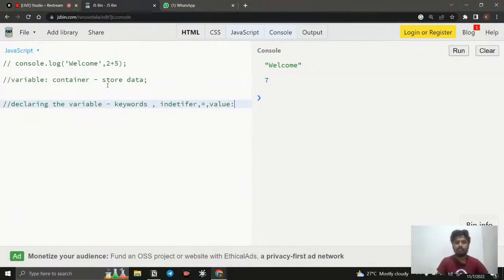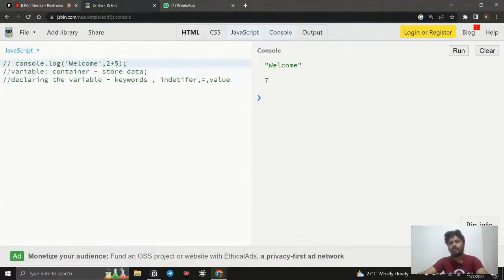What is meant by a keyword? Keywords are reserved words. You can see right now I'm writing in English, and before that you can see the double slash. The double slash indicates comments. If you write double slash comments in your code, they are ignored by the browser.